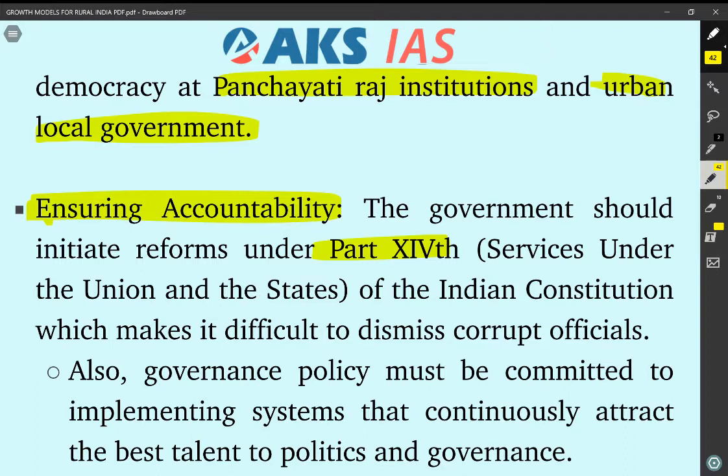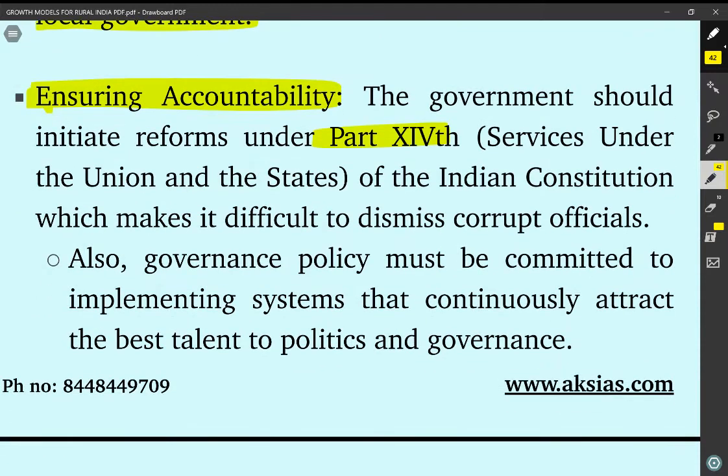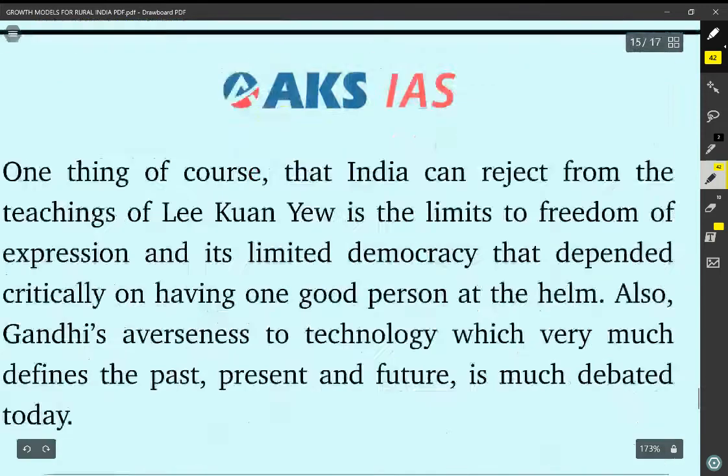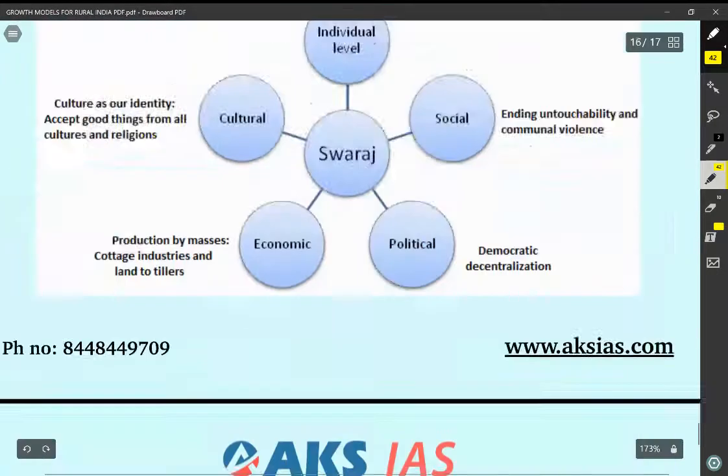So, the author states that there should be a change in it so that the government becomes more transparent and dynamic in approach. Also, governance policy must be committed to implementing systems that continuously attract the best talent to politics and governance. One thing, of course, that India can reject from the teachings of Lee Kuan Yew is the limits to freedom of expression and its limited democracy that depends critically on having one good person at the helm. Also, Gandhi's averseness to technology, which very much defines the past, present, and future, is much debated today.